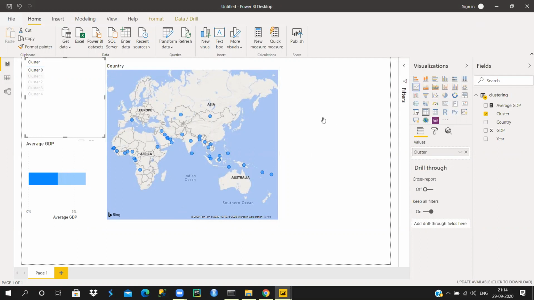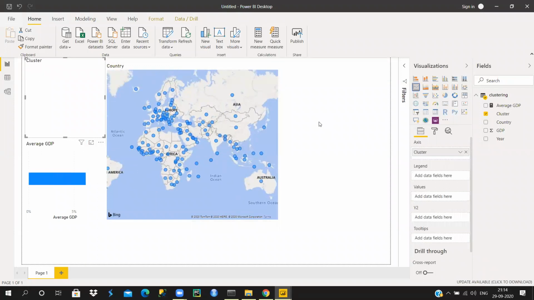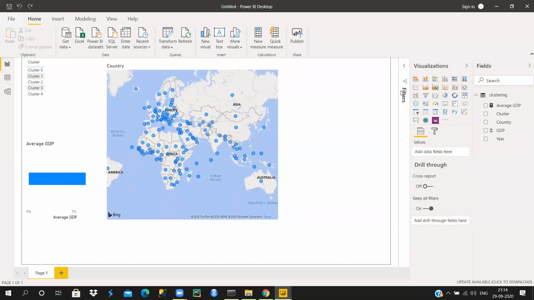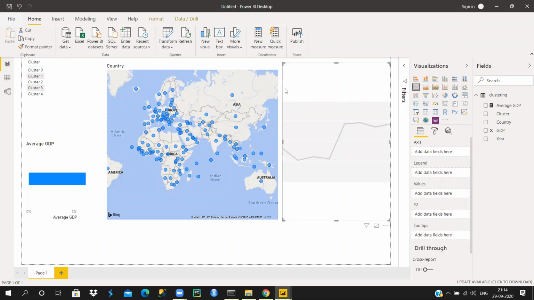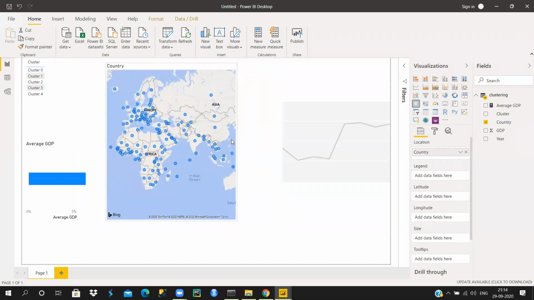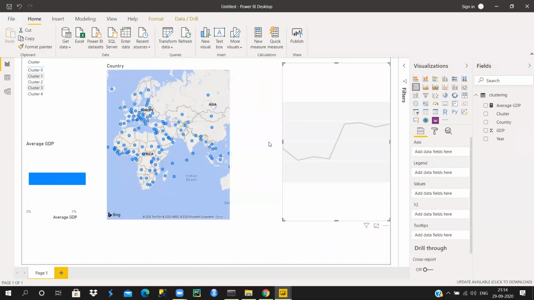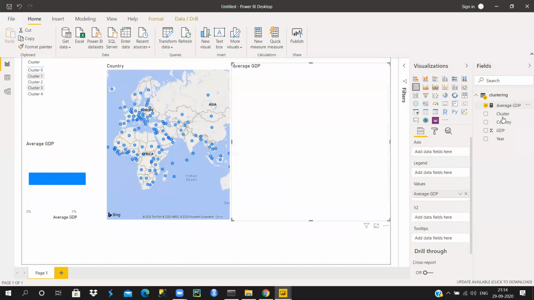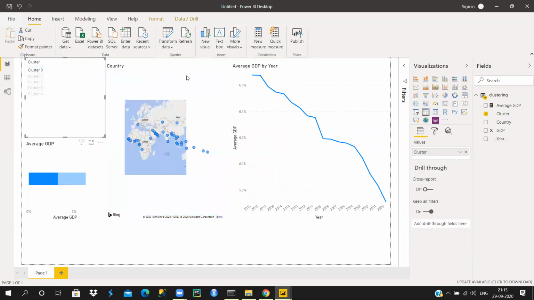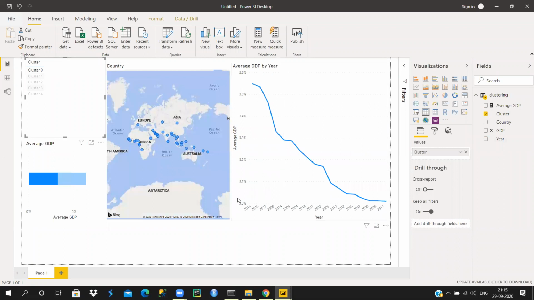So let's take a line plot. Oh, sorry, I actually did it for cluster. Okay. Let's take a line plot here. Let me just get some space for this. In this line plot, I'll take average GDP and I'll take year. Now, for cluster 0, if you want to check what is the average GDP year wise, okay.